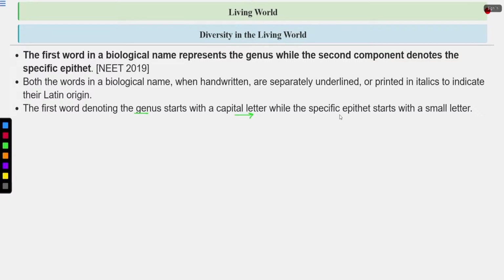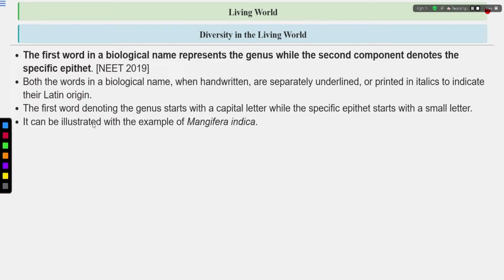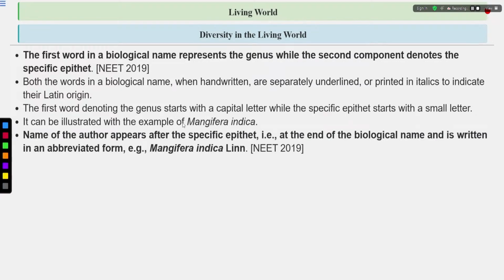You have to remember this. While the specific epithet starts with a small letter. Let's again take the example of Mangifera indica. The genus name Mangifera starts with a capital letter. The species name starts with a small letter. This is small i.